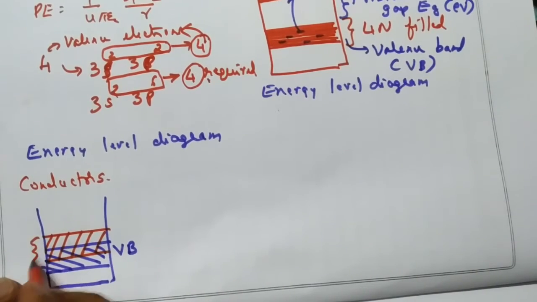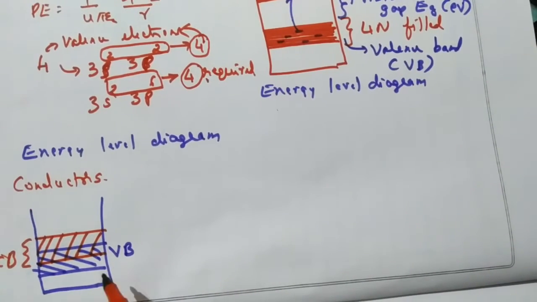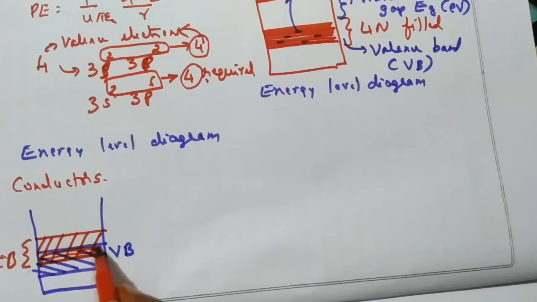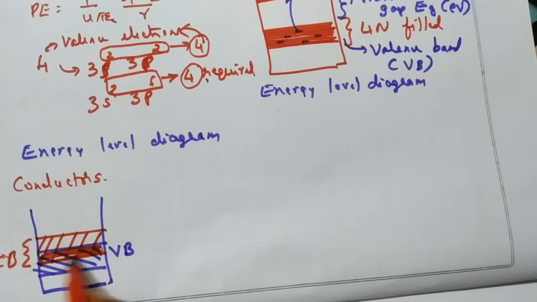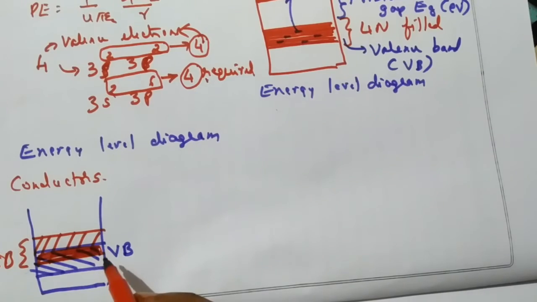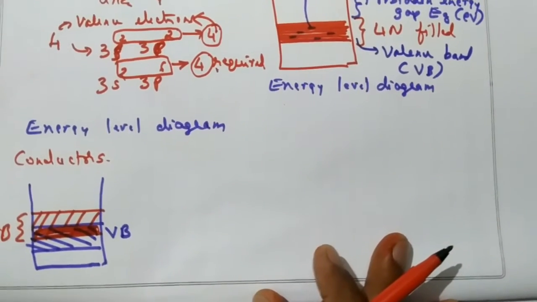So the valence band and conduction band overlap. The electrons are already in the conduction band, and those electrons are called free electrons.